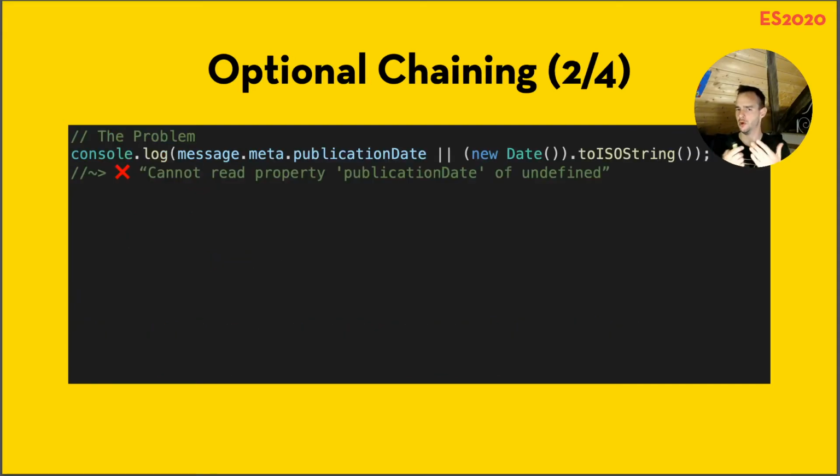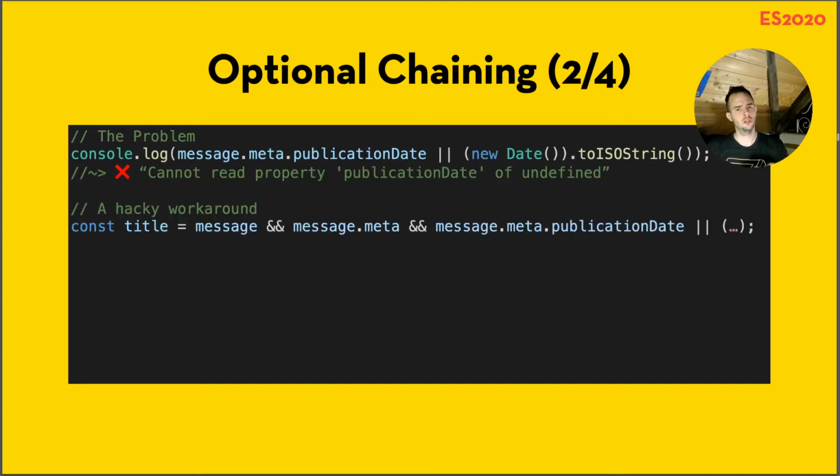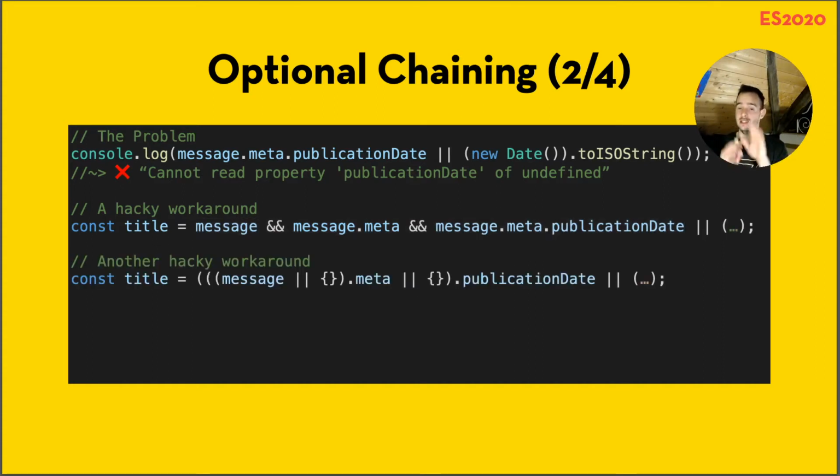So this is our problem. How can we solve it? There are a few workarounds that you can use. You can short circuit the whole thing by checking does it exist, does it exist, does it exist, and then do it. Kind of hacky. Message.meta, since that one here is undefined, this whole expression will evaluate to undefined, undefined, or the thing on the right. The thing on the right will be returned. This is a nasty workaround.